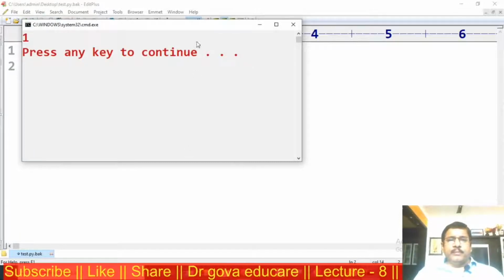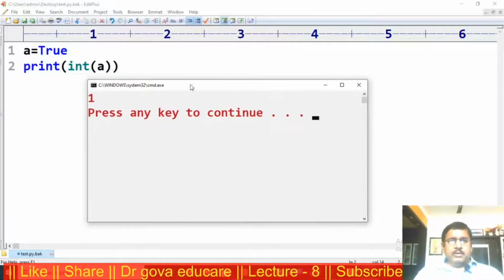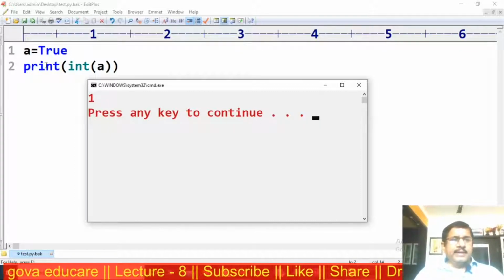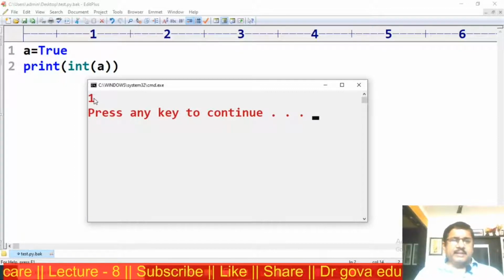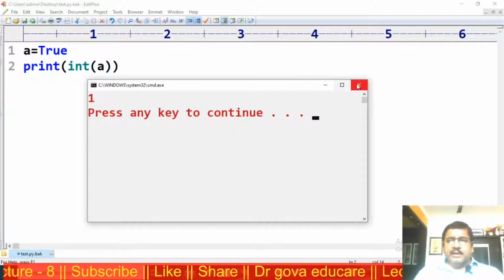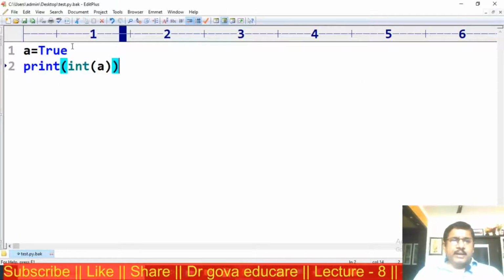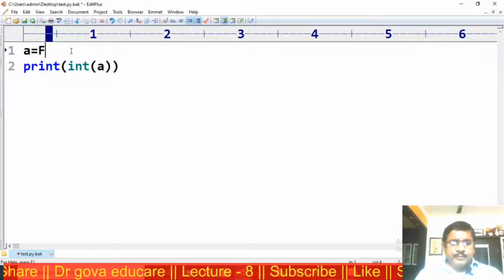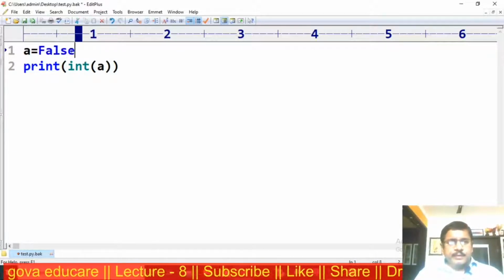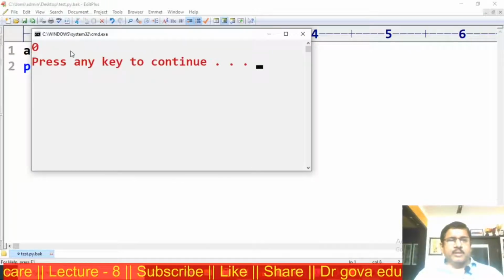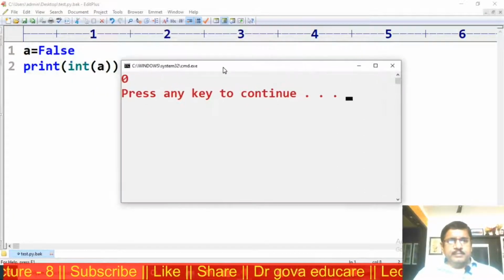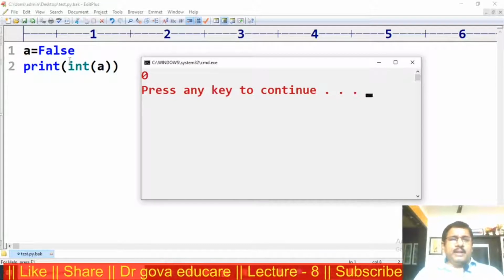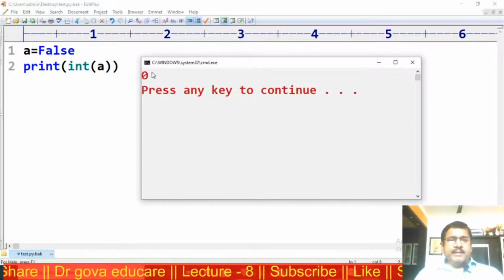Now the meaning is, true is internally represented as 1. Similarly, I am providing false here and executing the program. The output is 0. False internally represents 0.